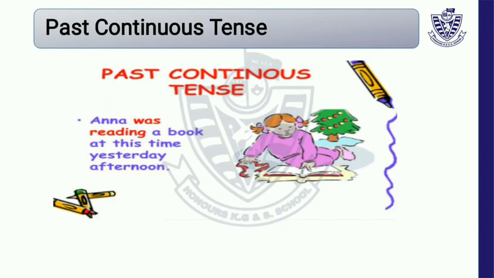Now we have the past continuous tense. In the past continuous tense, what do we do? We just say that the work was in progress. The work is in continuous form. Like Rabab was sleeping. Was sleeping refers to past time. But at that point in time, Rabab was still sleeping. She had not woken up till then.